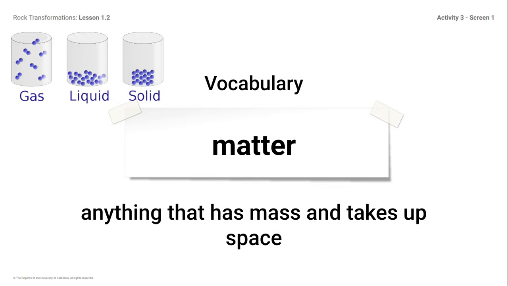Our first vocabulary word is matter. Matter is anything that has mass and takes up space. So gas, liquids, and solids are made out of matter. Solids make sense, right? If I took a blanket and I put it on a scale to weigh it, it would have mass and it takes up space. It can take up space when it's on the floor, right? It is doing both of those things.